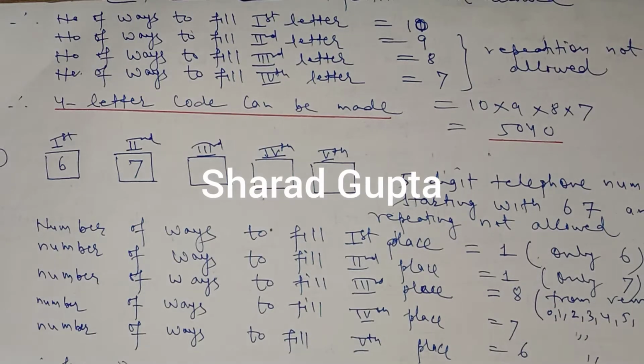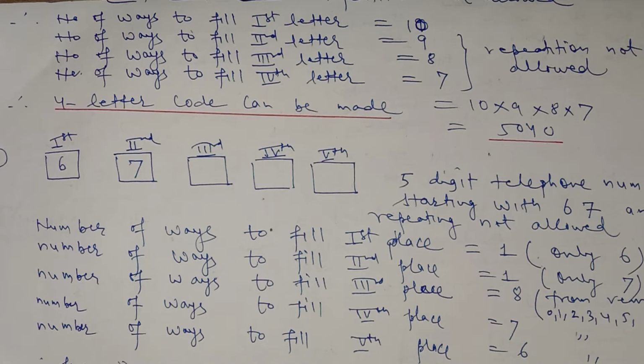Hello, this is lecture number 2 for the chapter permutation and combination. In the last lecture we discussed the first exercise and we have done up to question number 3 there.